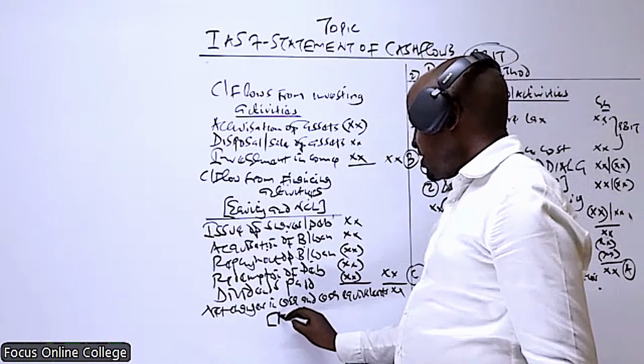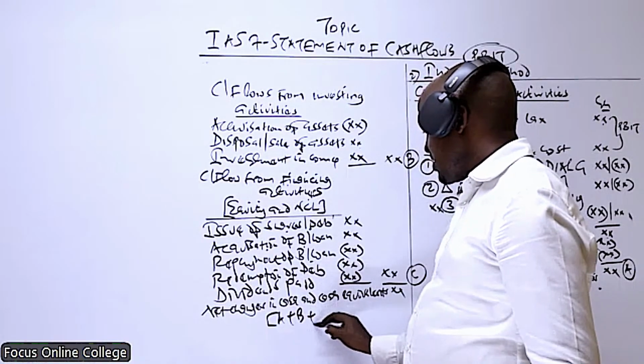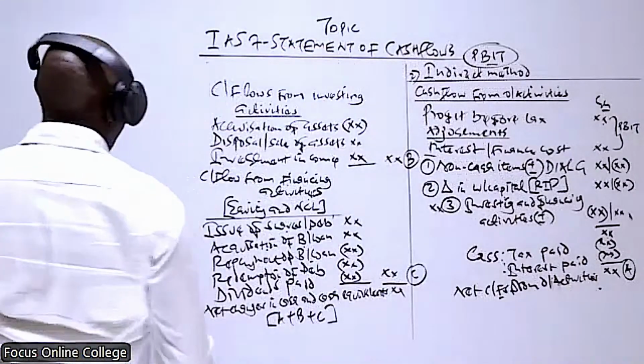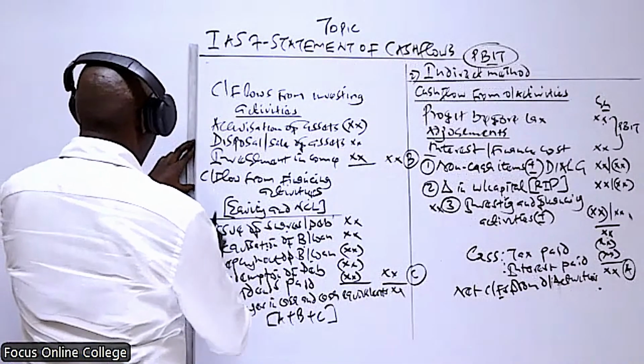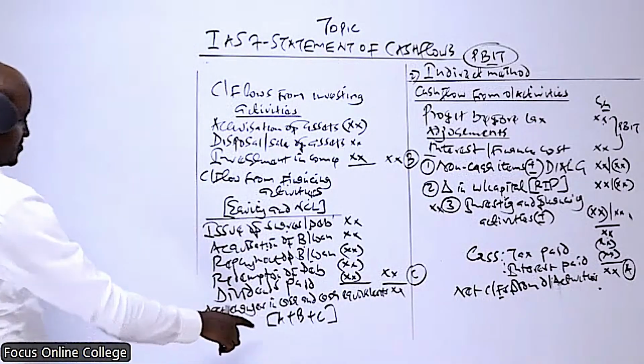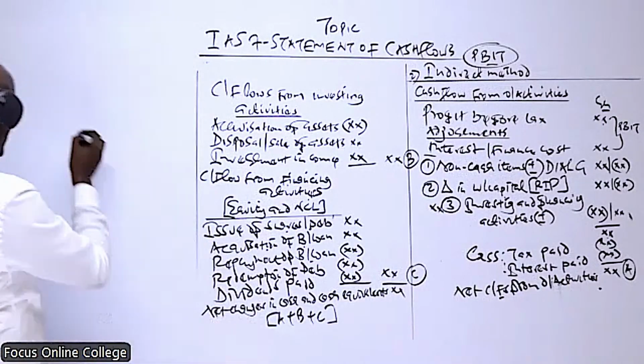So we take A plus B plus C. Whatever is a negative, you take it as a negative. Whatever is a positive, you take it as a positive.